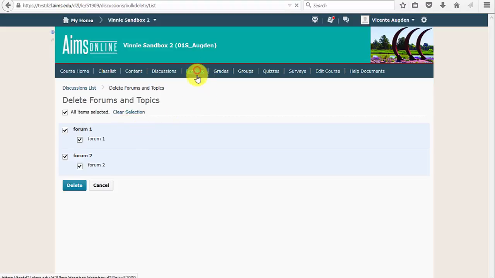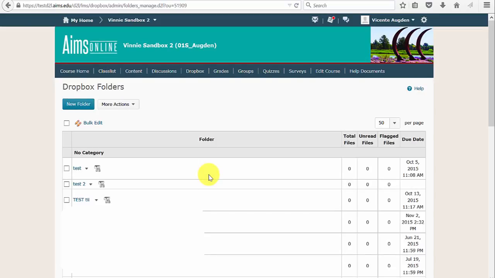Now I'm going to go to the Dropbox, and I'm going to say this is going to be our biggest change this year, and this is for Turnitin. Turnitin is moving to a new integration that's called an LTI. We previously used API, but we're now moving to LTI. We'll still have the old integration so we can access our old assignments, but it's going to use a new integration.